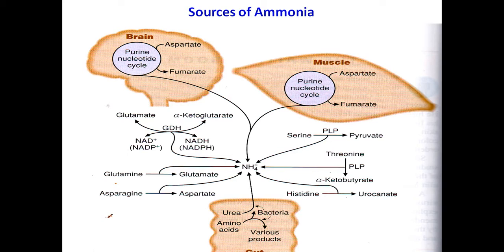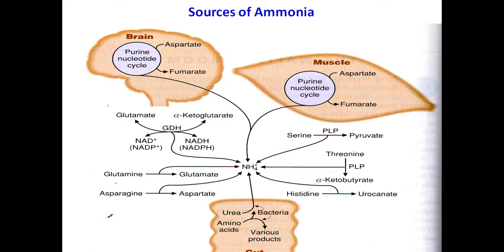And in the intestine also there is formation of urea by the intestinal bacteria. Intestinal bacteria utilize various amino acids present in the undigested food, and they are also responsible for formation of some amount of urea. From there they degrade this urea and release ammonia.